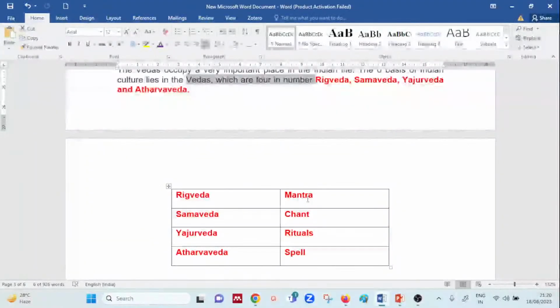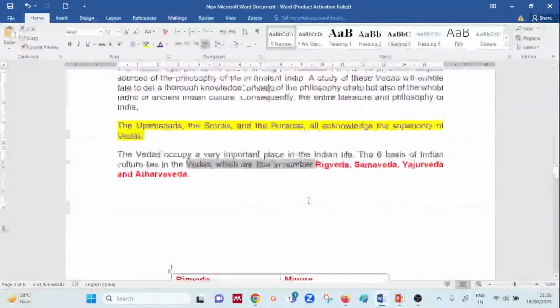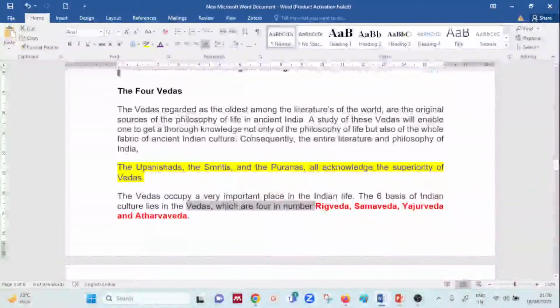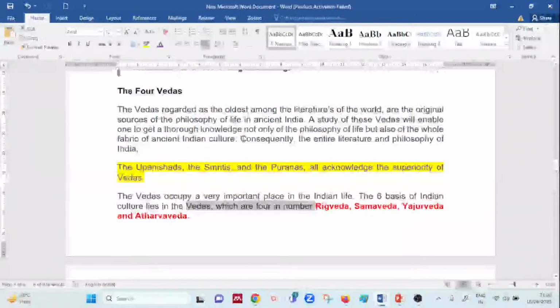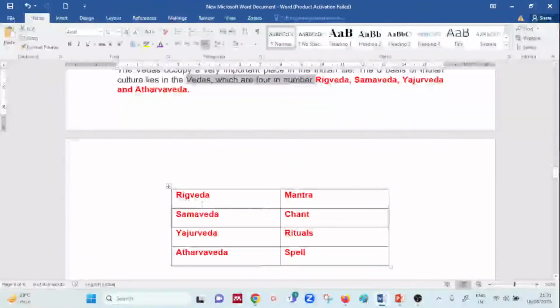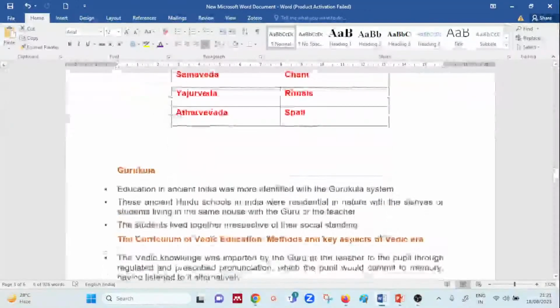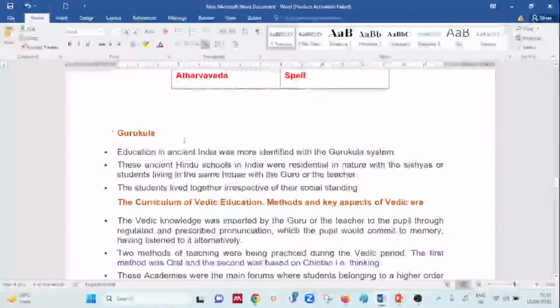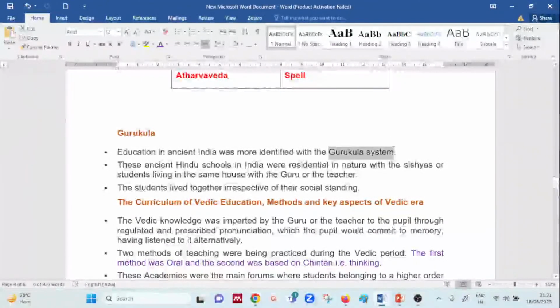So yes, you have to remember the Vedas as the oldest form of literature, as I said, and yes, it helps to get knowledge, not only of the philosophy of life but of the culture also. And we had these 4 important Vedas which we studied. It is to recognize the easiest way, I have given you this. Right now, let's concentrate on Gurukuls. As I said, education in ancient India was identified with the help of the Gurukul system, the house of the teacher, okay.